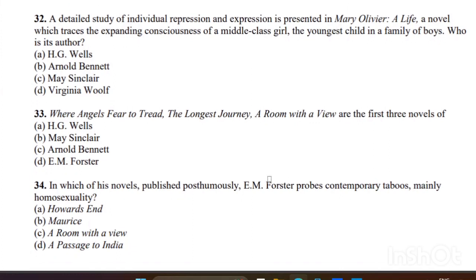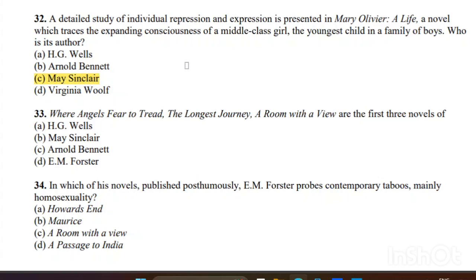32. A detailed study of individual repression and expression is presented in Mary Olivier: A Life, a novel which traces the expanding consciousness of a middle class girl, the youngest child in a family of boys. Who is its author? So the right answer is C, May Sinclair. Mary Olivier: A Life was written by May Sinclair.